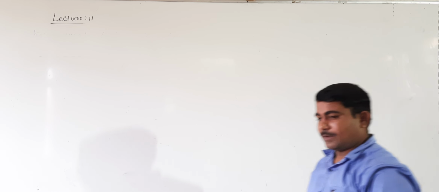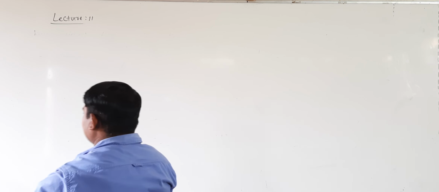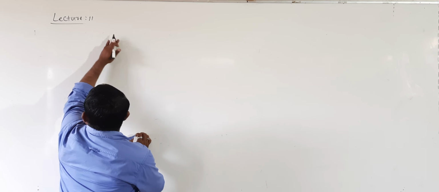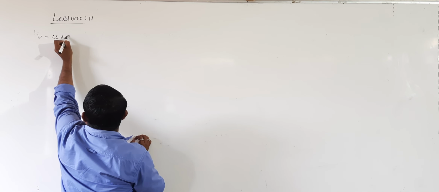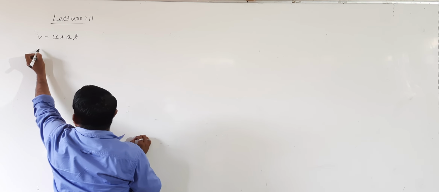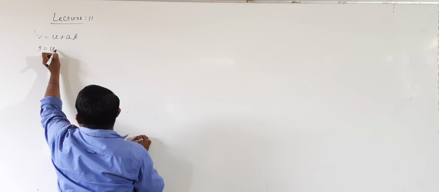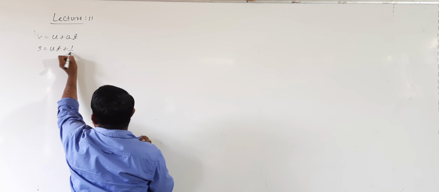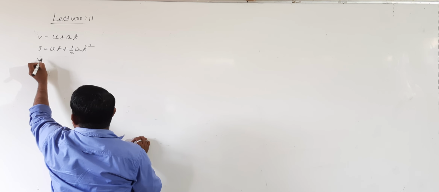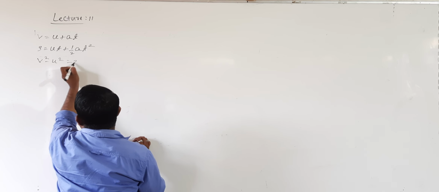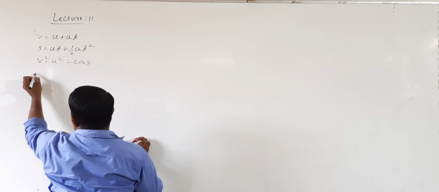Look at it. We got 4 kinematic equations. One equation is v is equal to u plus at. Second kinematic equation, s is equal to ut plus half at square. Third one is v square minus u square is equal to 2as.